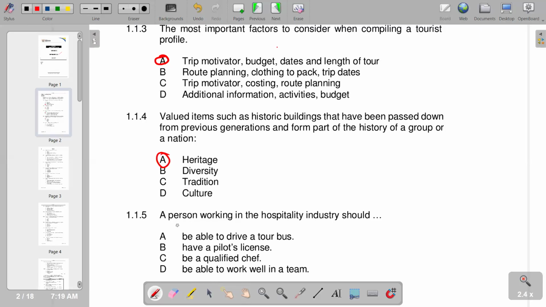For number five, a person working in the hospitality industry should be able to drive a tour bus, have a pilot's license as B, and then C, be a qualified chef, and then D, be able to work well in a team. So the most appropriate is D, be able to work well in a team.